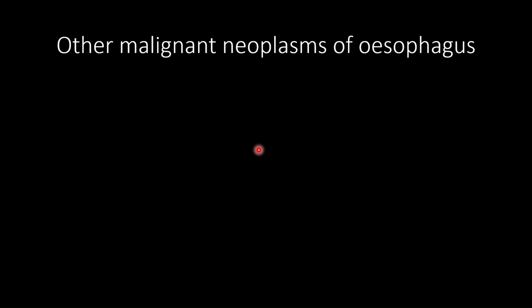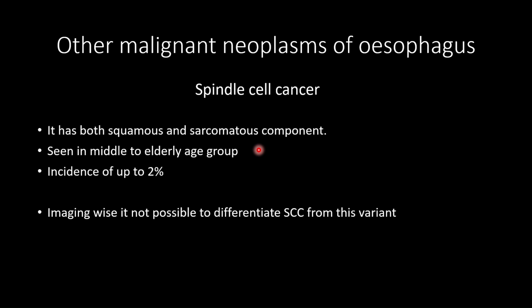So what are the other malignant neoplasms of esophagus? We have a spindle cell cancer, which is a variant of squamous cell carcinoma. It has both squamous and sarcomatous component. It is a variant of squamous cell carcinoma, which shows sarcomatous metaplasia. It is classically seen in middle to elderly age group. It is quite rare with incidence up to 2%. Imaging wise, it is not at all possible to differentiate squamous cell carcinoma from spindle cell cancer. And the only way to diagnose it is biopsy.